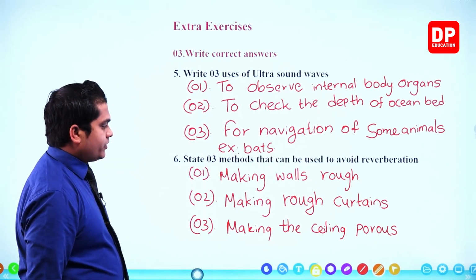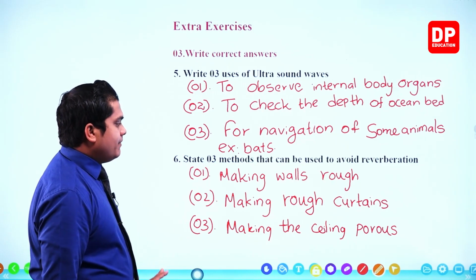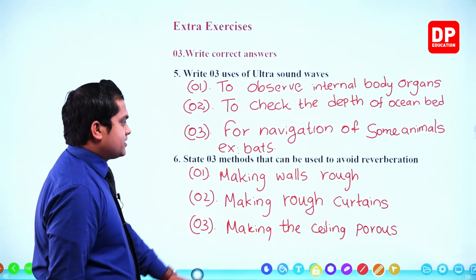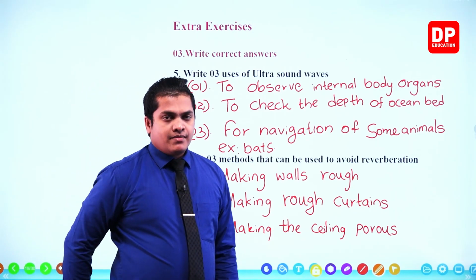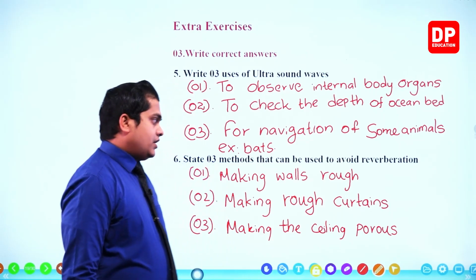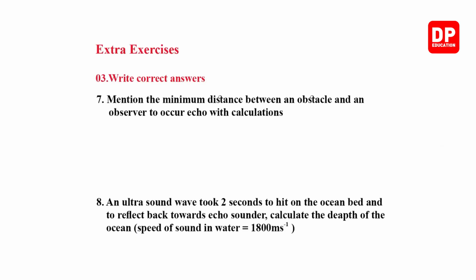Making the ceiling porous. So making walls rough, making rough curtains, making the ceiling porous. These are the remedies that we can use to avoid reverberation. Then the question number 7. Mention the minimum distance between an obstacle and an observer to occur the echo with calculations.